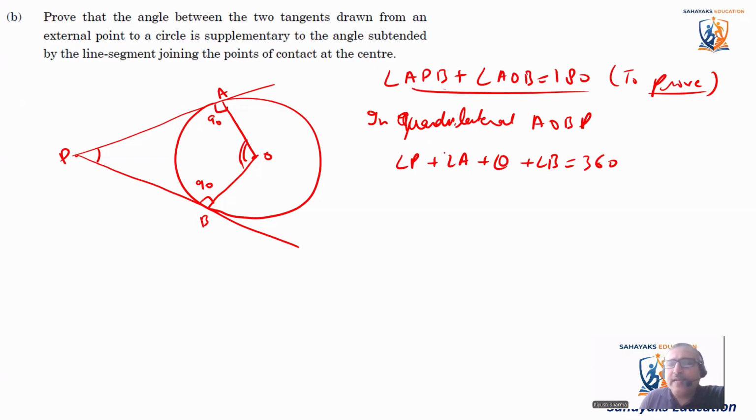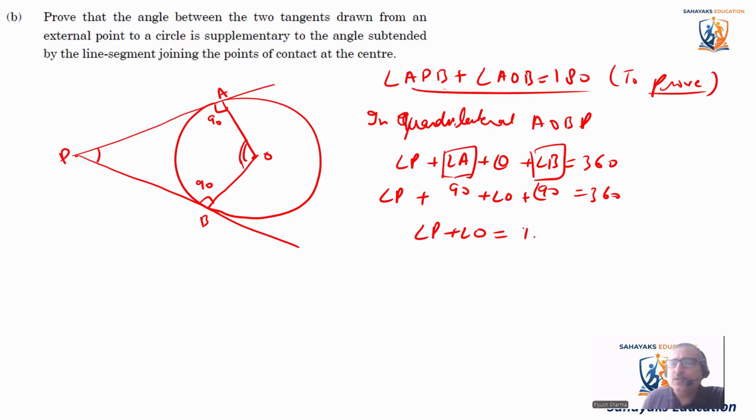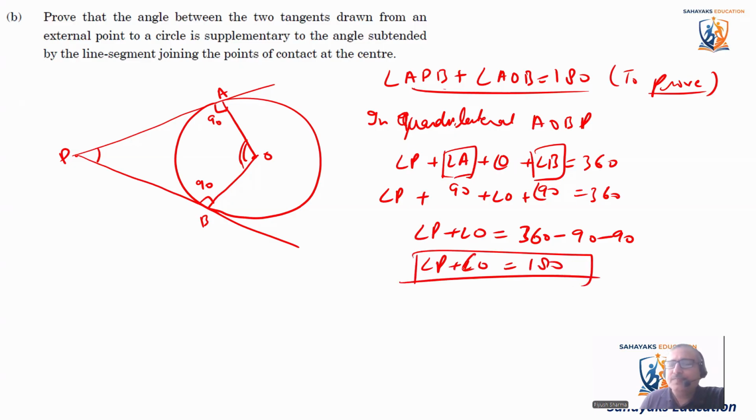We know that angle A is equal to 90, and angle B is equal to 90. So angle P plus 90 plus angle O plus 90 is equal to 360. So it becomes angle P plus angle O is equal to 360 minus 90 minus 90. So angle P plus angle O comes out to be 360 minus 180. It's 180. And this is what they wanted to prove.